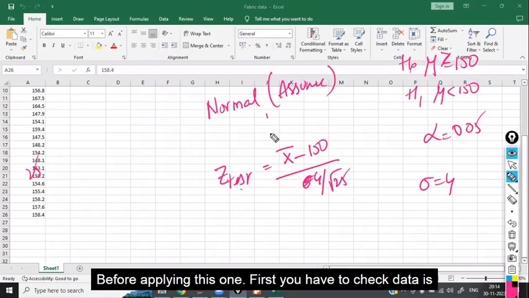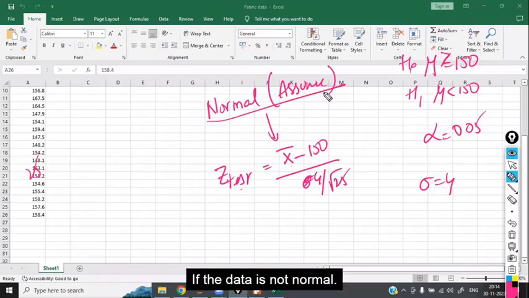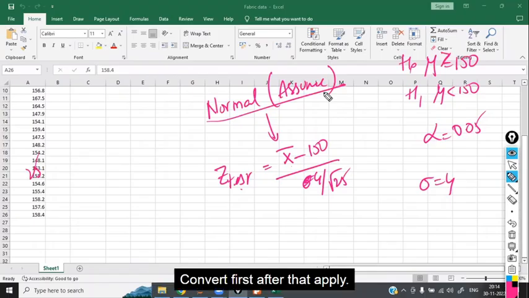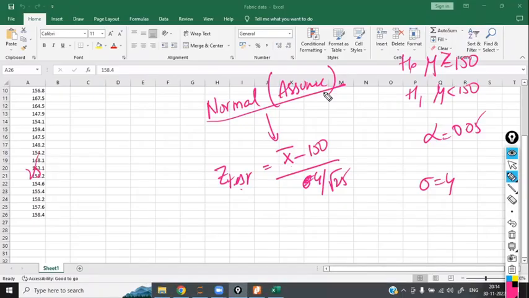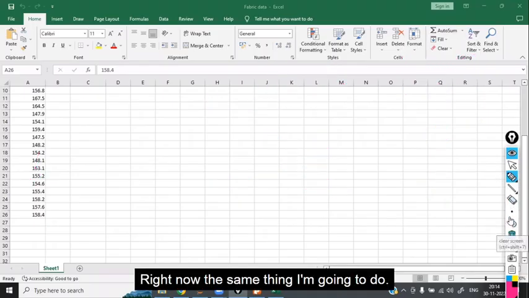Before applying this, first you have to check that the data is normal. Only if the data is normal can you apply this. If the data is not normal, then first convert it, and after that apply. Then you calculate the sample mean. First you convert, then later apply. Right? Now I am going to do the same thing.